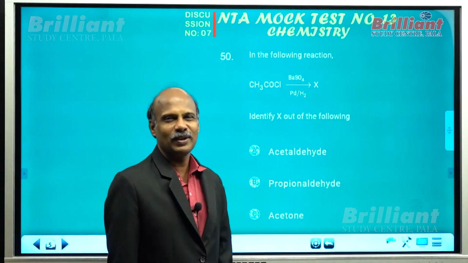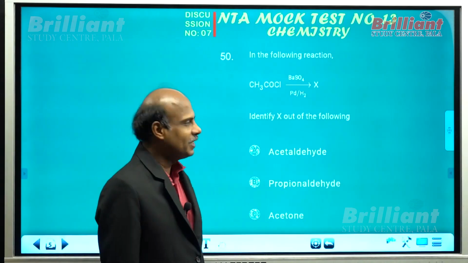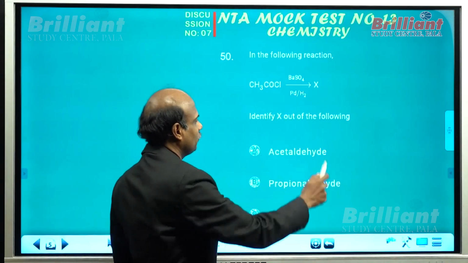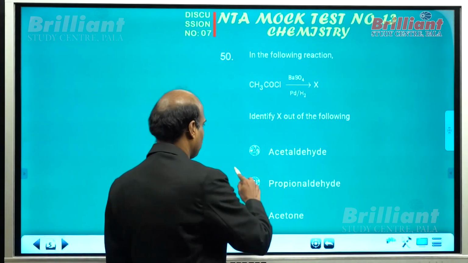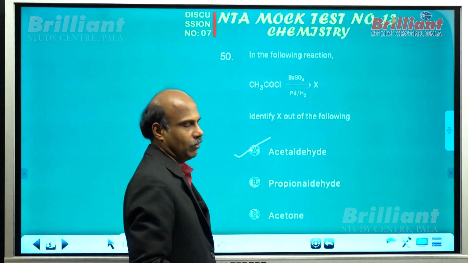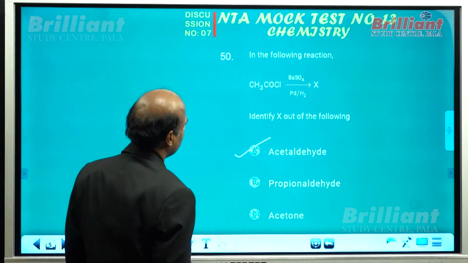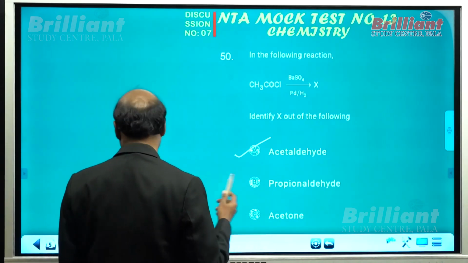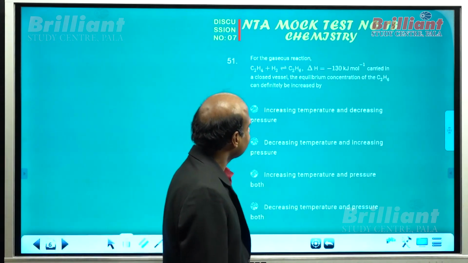Very famous Rosenmund reduction. You know, when an acid chloride is reduced in the presence of poisoned palladium, you will get an aldehyde. This is a method of preparation of aldehyde from an acid chloride. Isn't it? So no more explanation needed. It is a very famous Rosenmund reduction. What about question number 51?